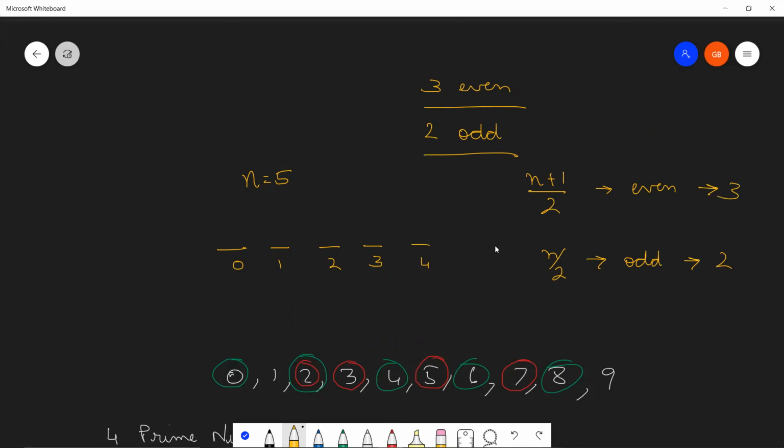I think this is a very simple question. All you need to do is find the number of even indices and odd indices, then compute 5 to the power even into 4 to the power odd. But no, it's not that simple. If you apply this, which most of you might have done, you will get a TLE. Why would you get a time limit exceeded error? Let us see the constraints.